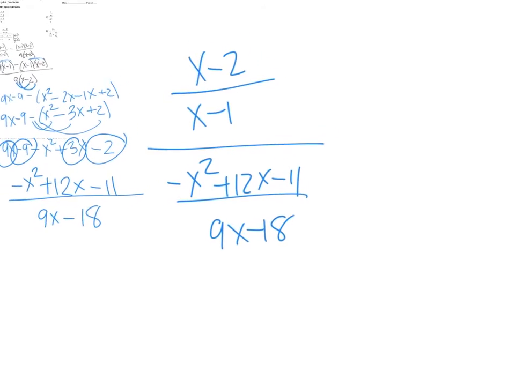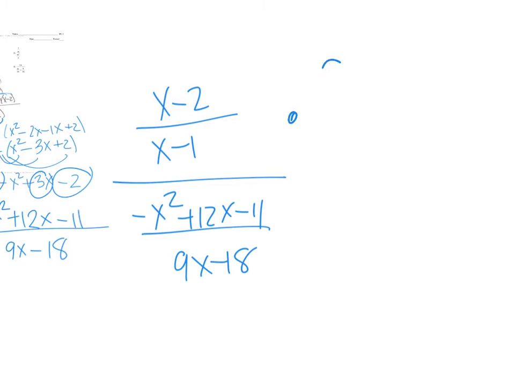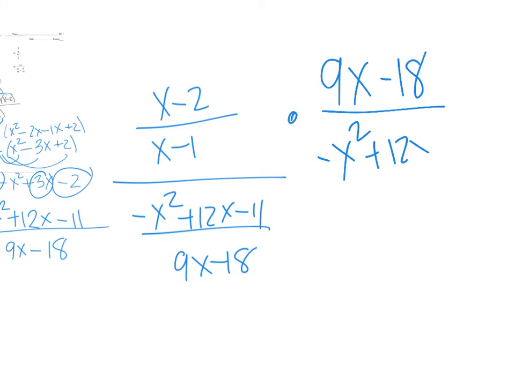Okay, so I'm going to flip this and do 9x minus 18 over negative x squared plus 12x minus 11. And I'm going to see if I can cancel anything, but I can't in this form with my trinomial.